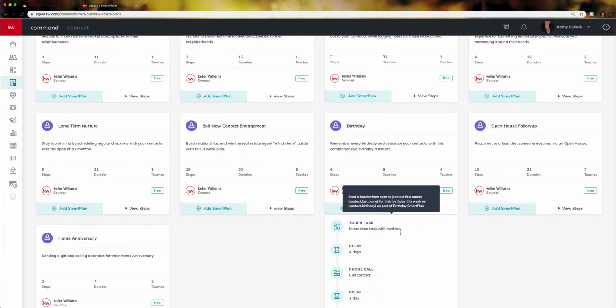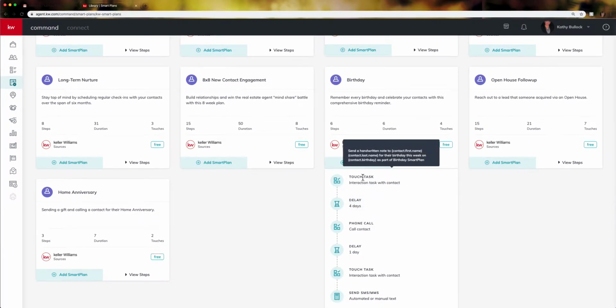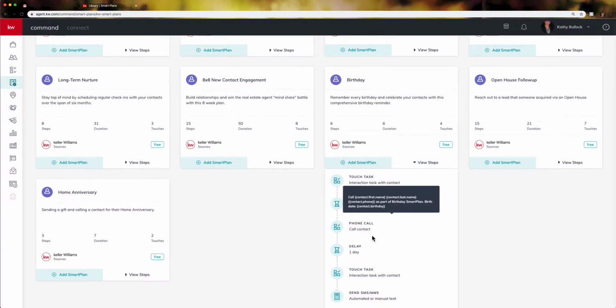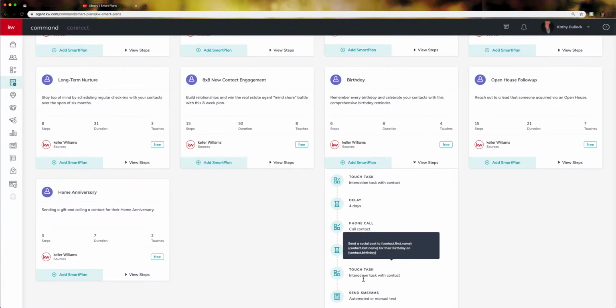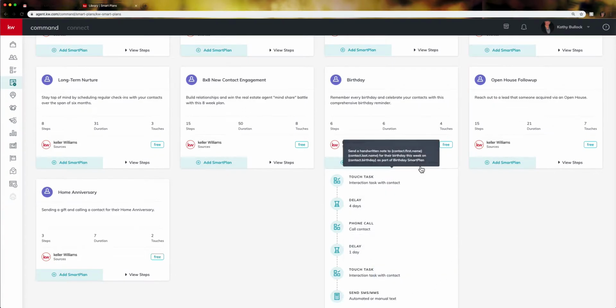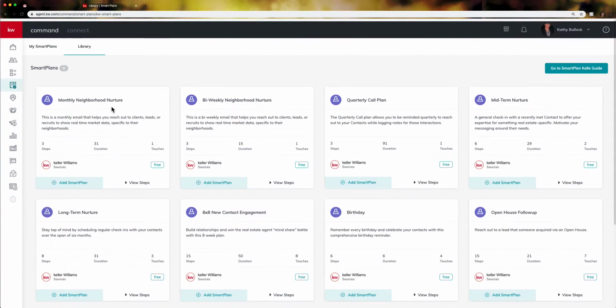You can have an interaction with your client, wait 4 days, make a phone call, wait a day, have another interaction. Typically they suggest a social post for their birthday, on their birthday, and then it's going to also send an automatic happy birthday text. And again, anything that has a text is completely editable, and I'm going to go in and show you how to do that next. Okay, so I'm going to come back up here.